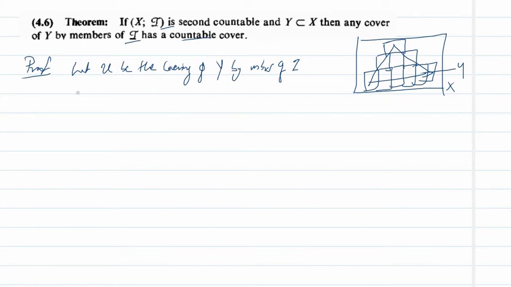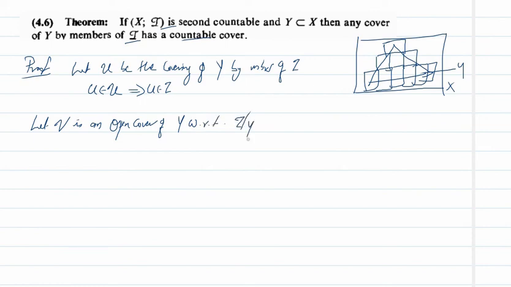That means if you take a member U belonging to this collection U, we have U in tau, because U is an open set in X. Now we need to show that this collection U has a countable subcover. For that, let V be an open cover of Y with respect to the relative topology tau restricted to Y.